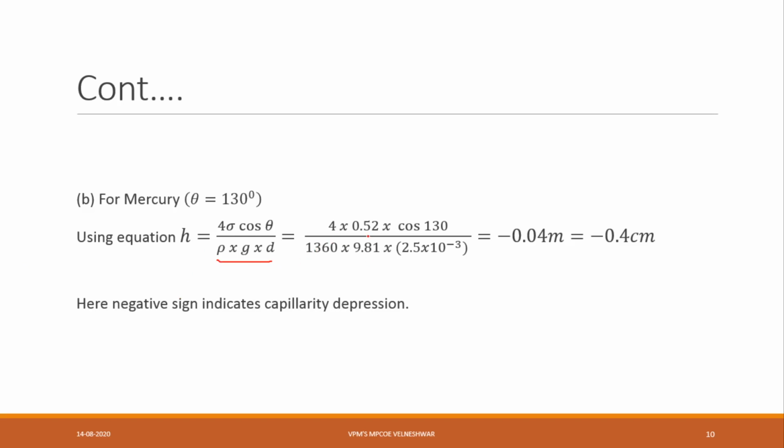That is 4 into 0.52 into cos 130 divided by 1360 into 9.81 into 2.5 into 10 to the power minus 3. Here you will get the value in minus, that is minus 0.04 centimeter. If I am converting from meter into centimeter, minus 0.4 centimeter.